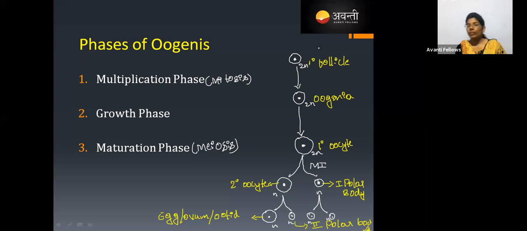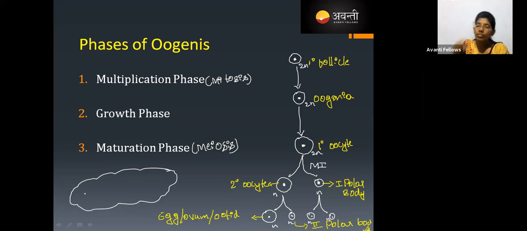Is this clear to everyone? So let me explain again. Once again, see the primary follicle which is present in the ovary. Let me draw the structure of the ovary so that you will understand very clearly. This is the structure of the ovary. This ovary has so many primary follicles. As I told you, approximately 500 primary follicles are going to be involved. Out of these, one will undergo the multiplication phase called oogonia.